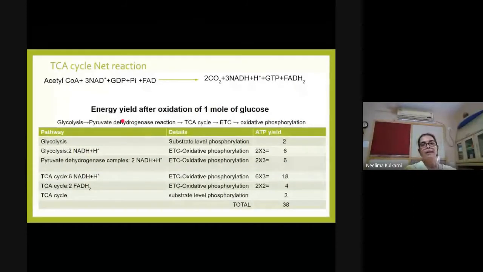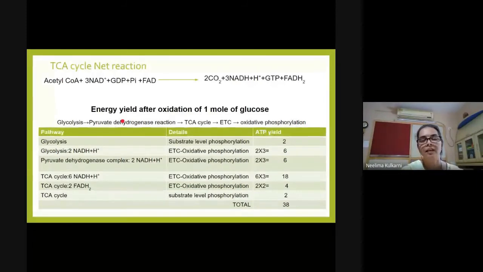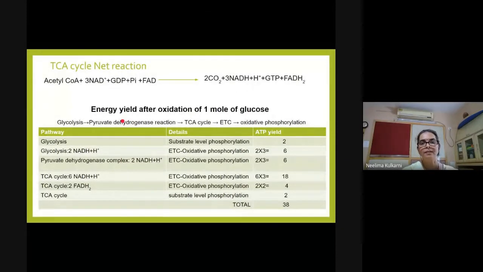Now we are going to take an overview of whatever is taking place due to the TCA cycle. TCA cycle is a catabolic pathway. So in today's lecture, we have seen how the TCA cycle functions as a catabolic pathway. What is the meaning of catabolism? Yes, you have learnt about catabolism. So what should take place in catabolic reactions? Breakdown of molecules. Yes, breakdown of molecules. What else takes place in catabolic reactions?